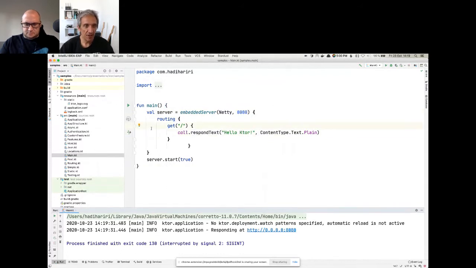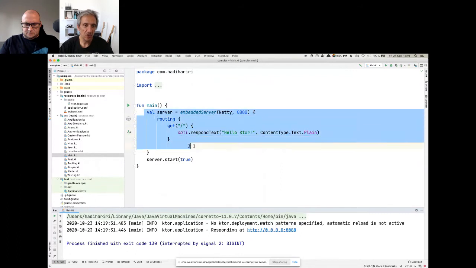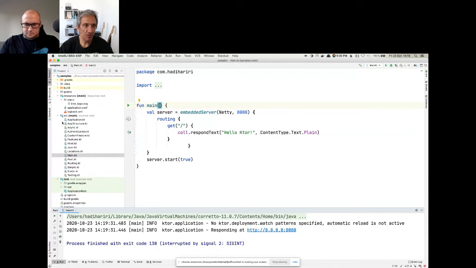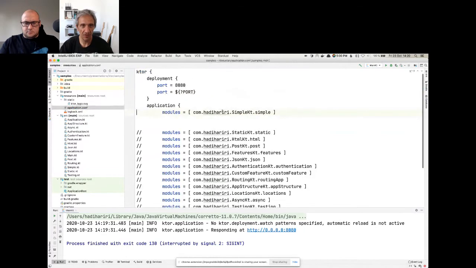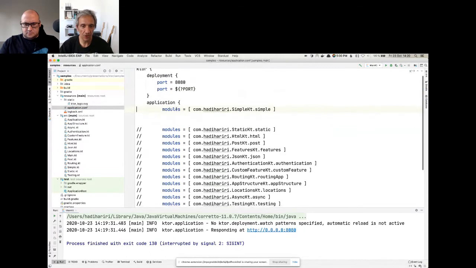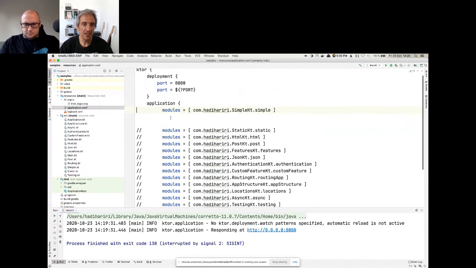Now, in a real world application, you generally don't want to write your code here and set it up in the main entry point, but define a main entry point that basically just says what engine to use, and then pass in some parameters through the command line arguments, or by default, if it doesn't pass any in through arguments, it will look for a file called application.conf, which uses HOCON notation to define some parameters of your application.